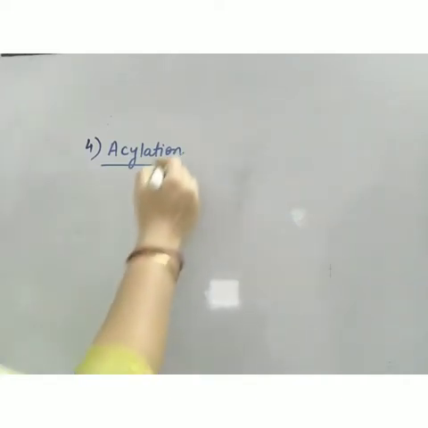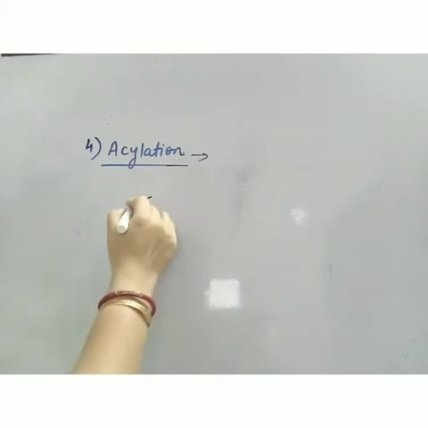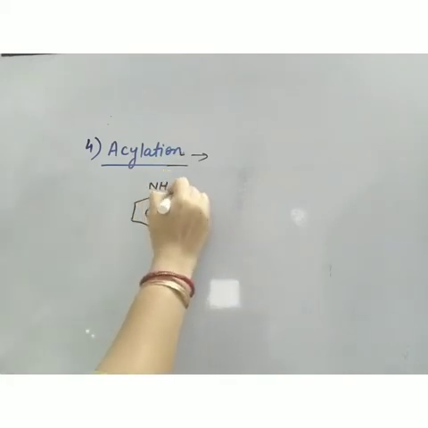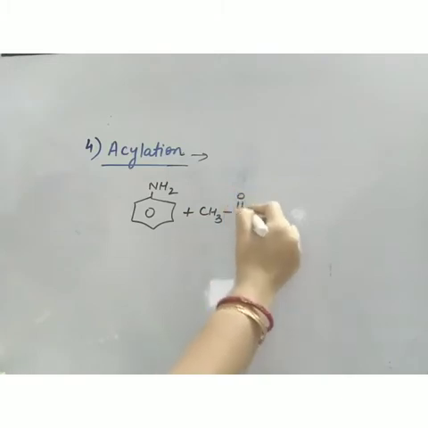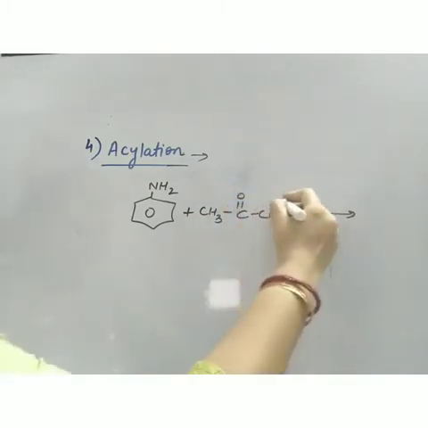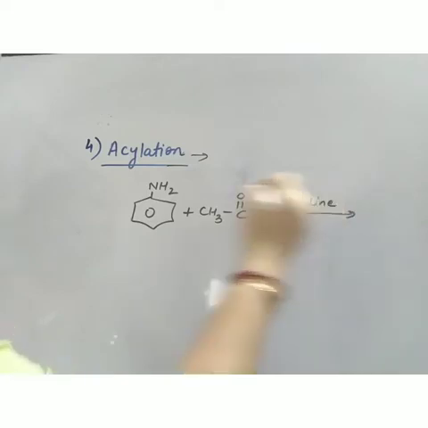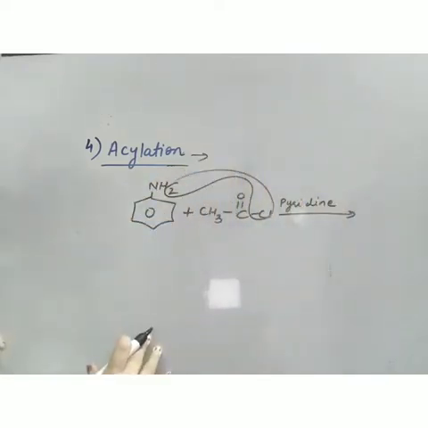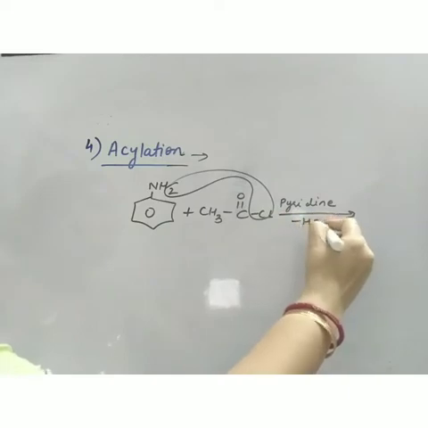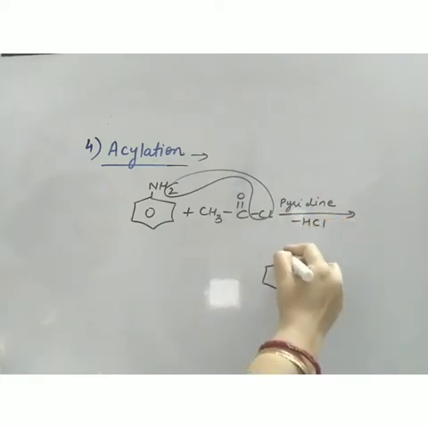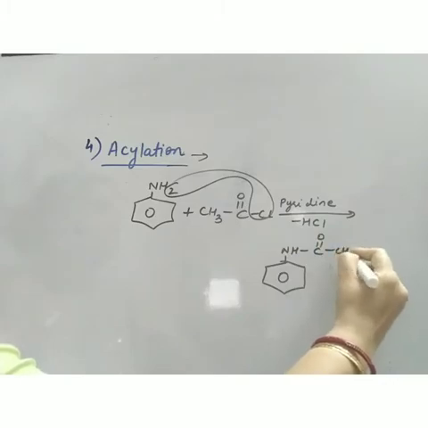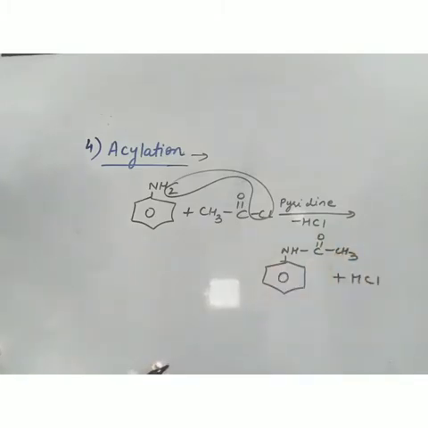Likewise, this reaction is given by aromatic amines also. So suppose I am having this aniline. It is treated with acetyl chloride in the presence of a base. So I am taking pyridine here, which is an organic base. HCl will be removed like this, and you will get this product. Okay, this is also amide derivative. This is N-phenyl ethanamide. Also, this acetylation can take place in the presence of acetic anhydride.